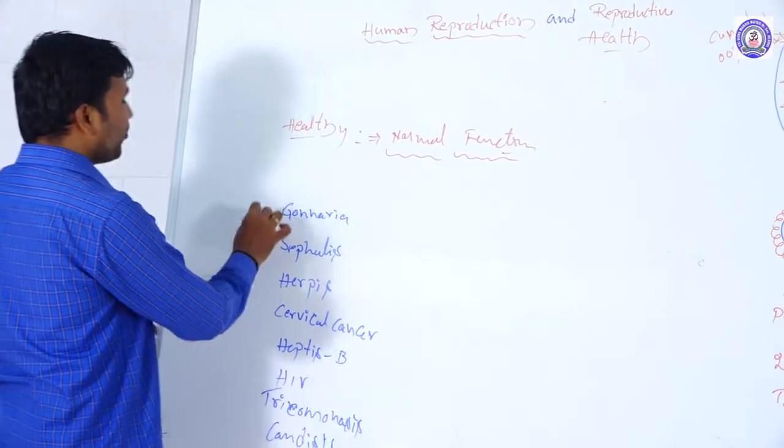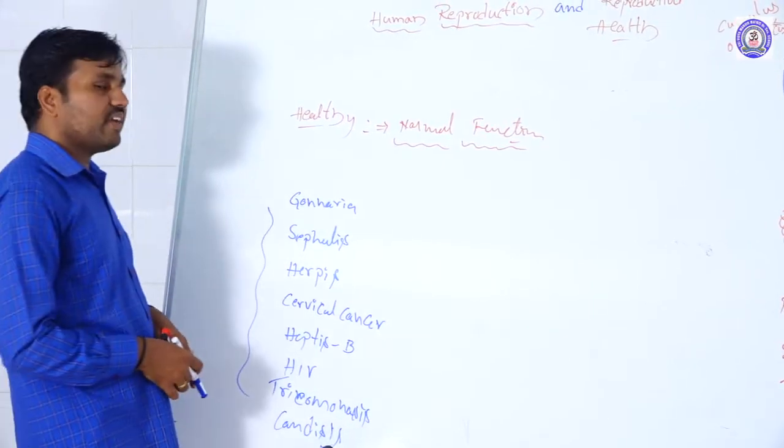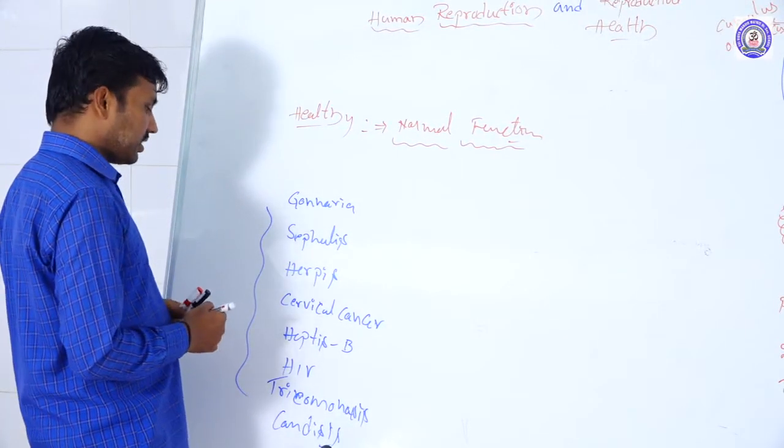These are the different sexually transmitted diseases.